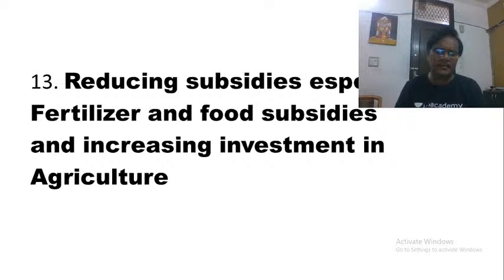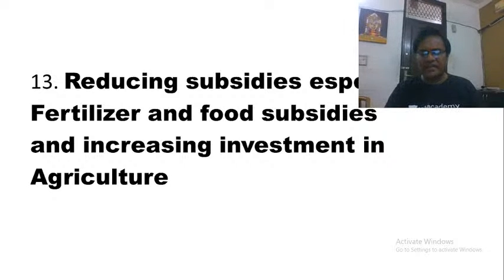And finally, and most importantly, of all the reforms that we have spoken about, the government must reduce the subsidies. These subsidies are not only distorting the production processes, they are also coming in the way of what we call sustainable agriculture. We require political commitment to reduce the subsidies.